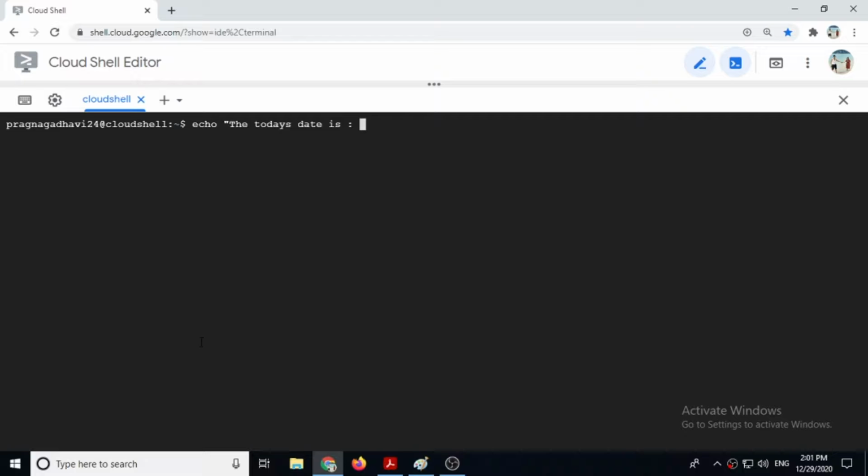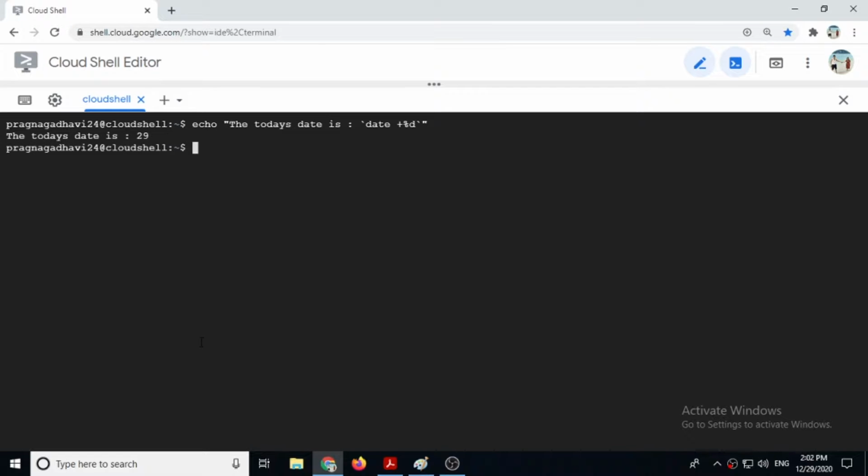If you want to execute a command, then you have to write it inside backticks. This sign is known as backtick. It is available below the escape key on the keyboard. Directly when you press it, it will show you the backtick sign. Backtick, date space plus %d, backtick complete, and then double quotes complete.